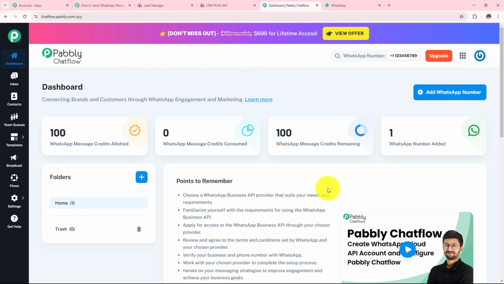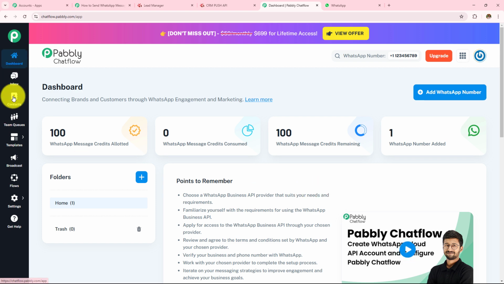Now here I have already set up my Pabbly Chatflow account, and now we need to know how we can send WhatsApp messages through Pabbly Chatflow to our customers. For that we need to create message templates. We have to create a message template in our Pabbly Chatflow account, and with the help of those message templates, we can send WhatsApp messages to our customers. So now how can we create the template?